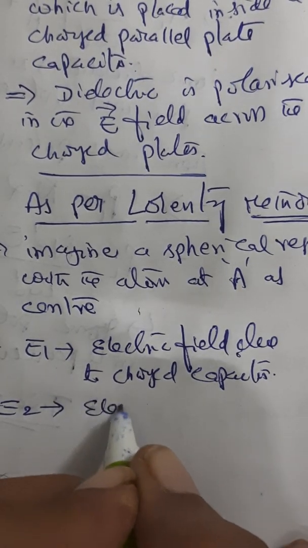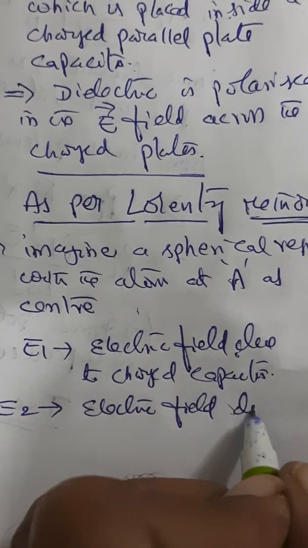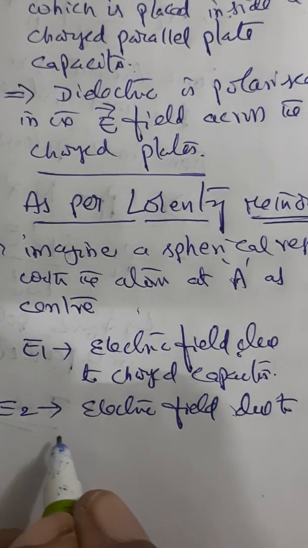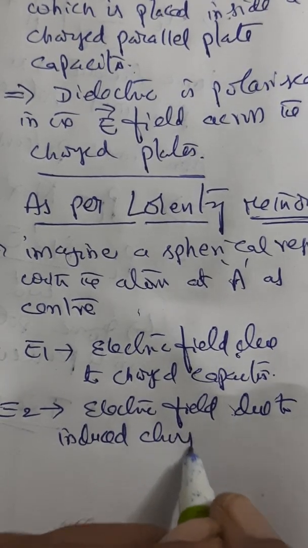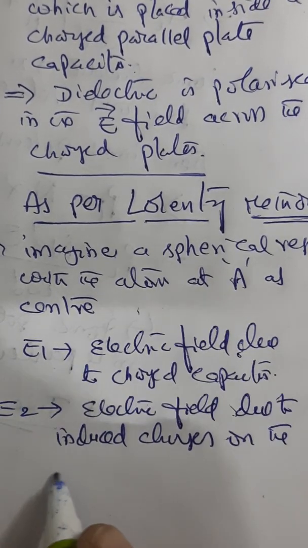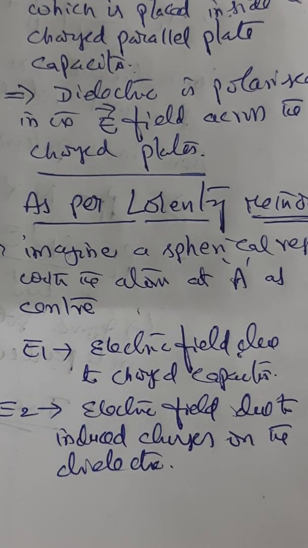E2 is the electric field due to induced charges on the dielectric. Okay.